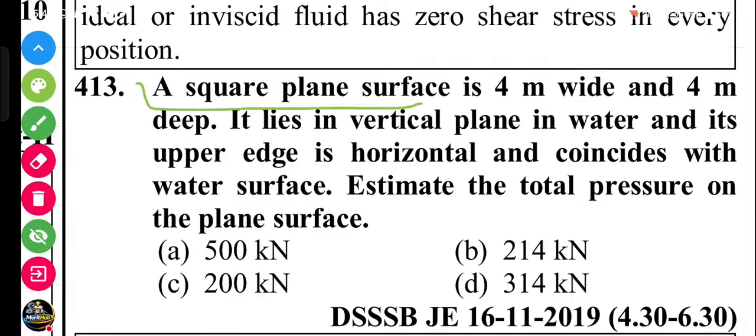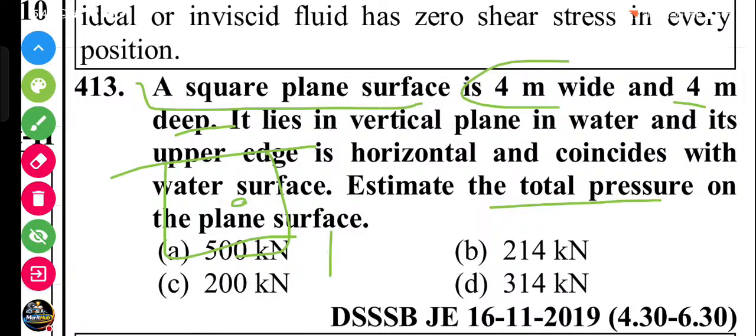A square plane, the surface 4 meter wide and 4 meter depth. It is a square, area 4 into 4. It lies vertical in water and its upper edge is horizontal and coincides with the free surface. Estimate the total pressure on the plane.